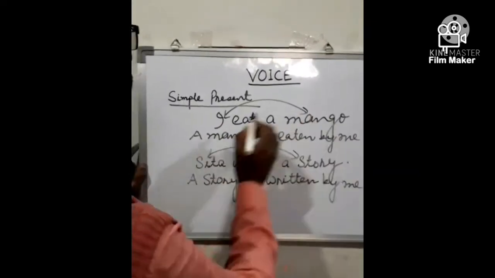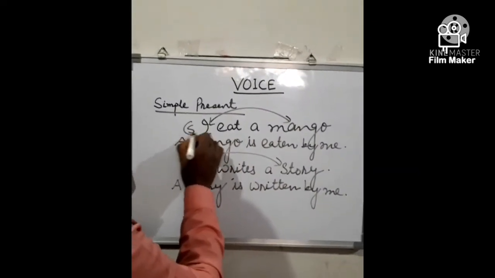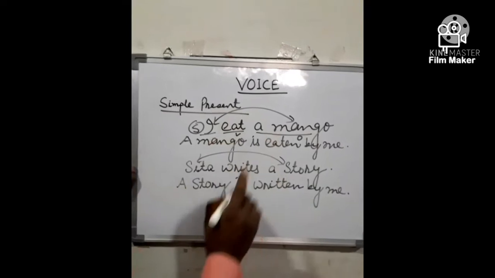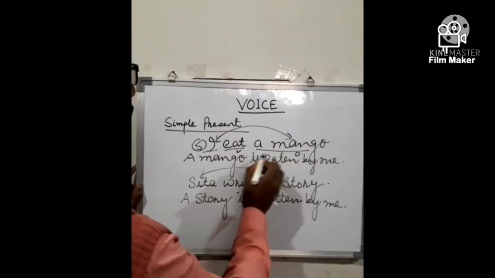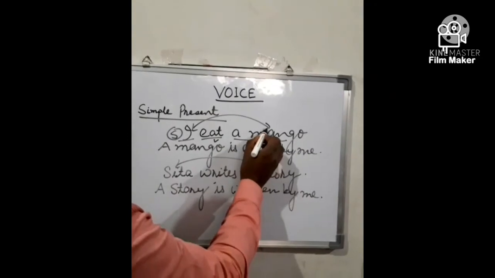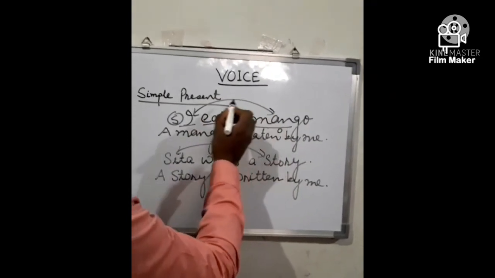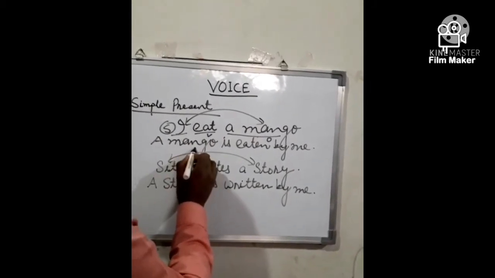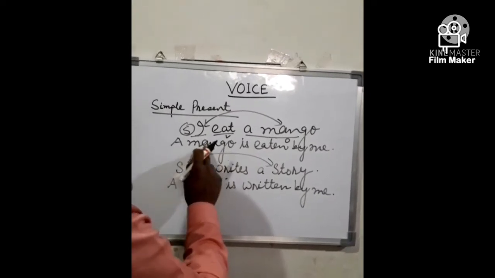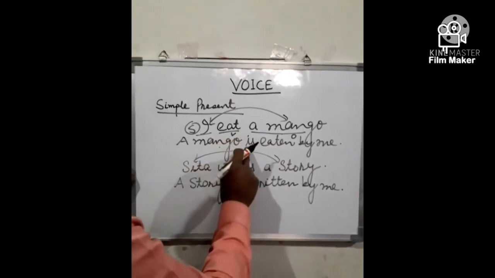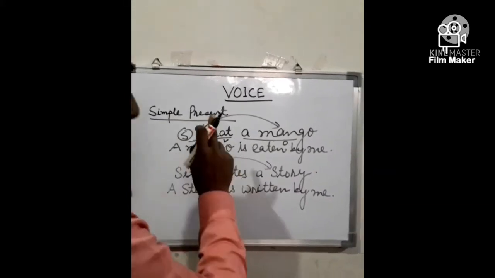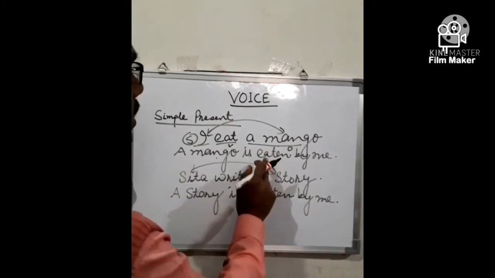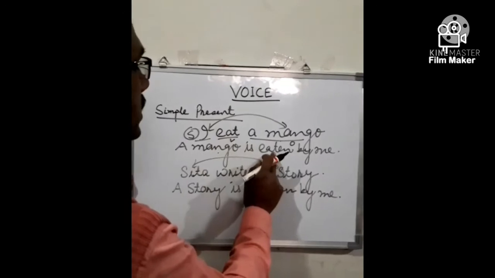I eat a mango. In this example, I is subject, eat is verb, and a mango is object. The first rule is change the position of subject and object. Here the object is a mango, and that's why we put a mango in the place of subject. Here a mango is now subject. Then since a mango is singular and it is in present tense, that's why I have used is. According to rule, we have to write the V3 here in passive voice. So the V3 of eat is eaten.